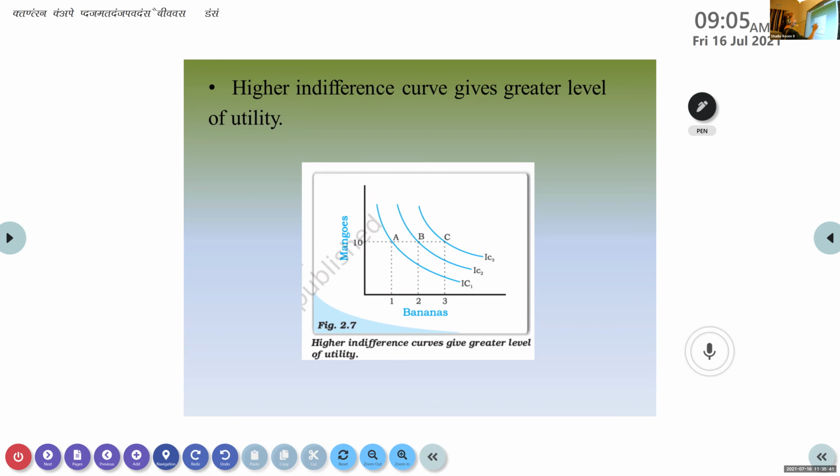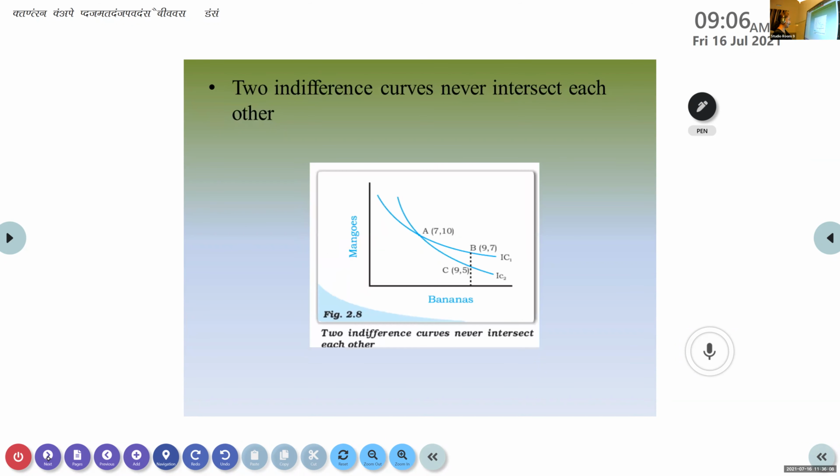That also can happen. If you take this point, for example, what is happening here? From B to another point, the banana is remaining the same, but the mangoes are increasing. It can be that situation also. So either both commodities can increase, or one commodity can be increased. So higher indifference curve means what? You are going to get a higher level of satisfaction.